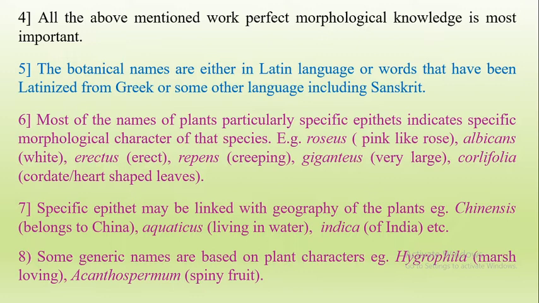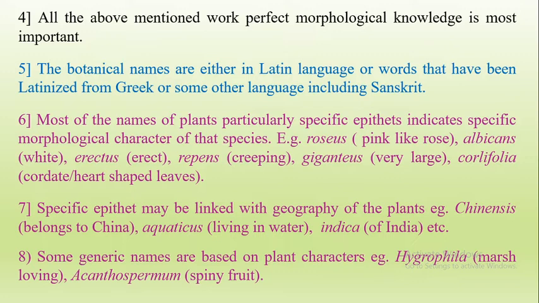All these names, roseous, albicans, erectus, repens, giganteus, cordifolia, are Latinized words, or in the Latin language. The specific epithet may also be linked with the geography of the plant, in which area it is found or where it is native. Chinensis means belonging to China. Aquaticus means the plant lives in water. Indica means native to India, etc.